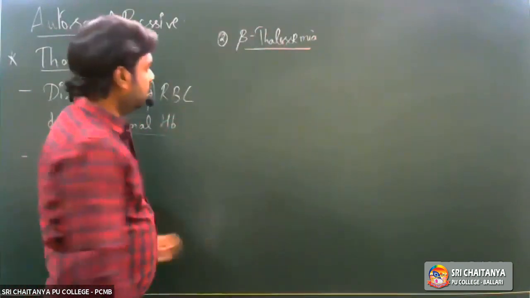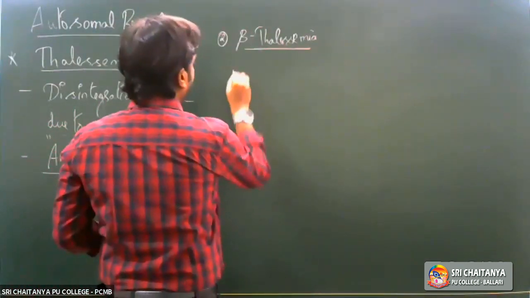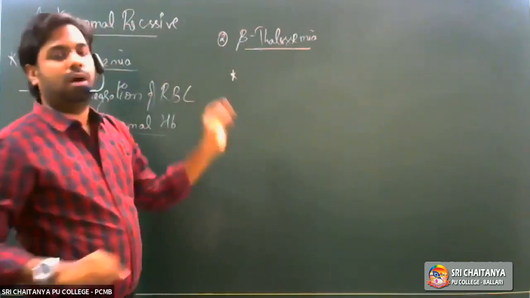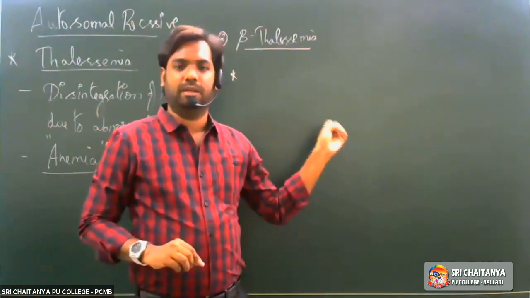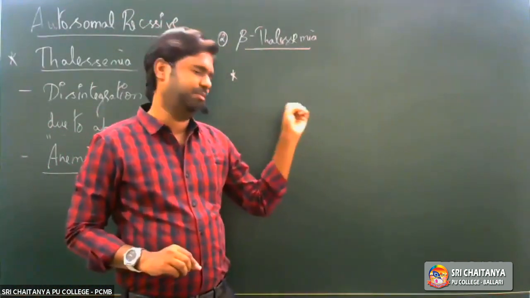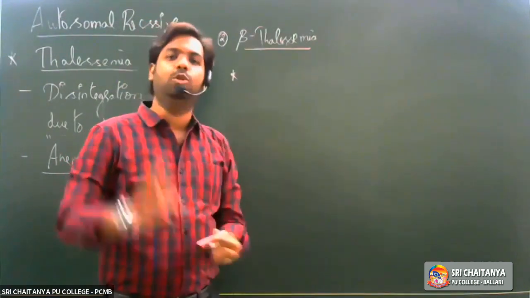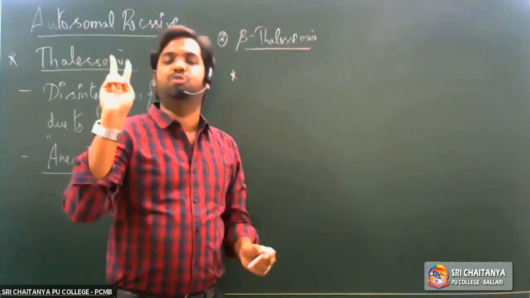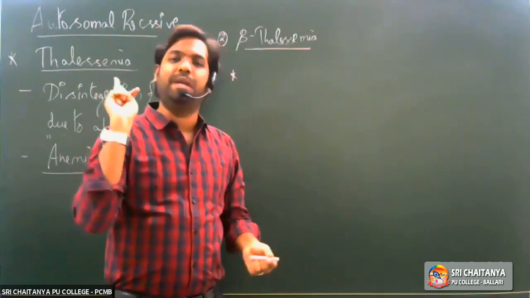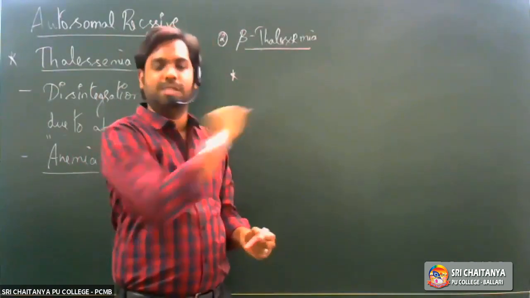Now, what is the cause of this beta thalassemia? Just like what we have seen, alpha chain synthesis is governed by two genes, I told you. One is called the HBA1 gene and the other one is the HBA2 gene, located on chromosome number 16.